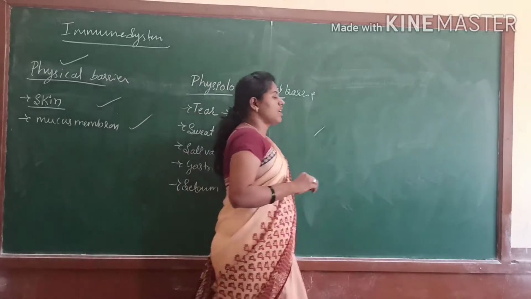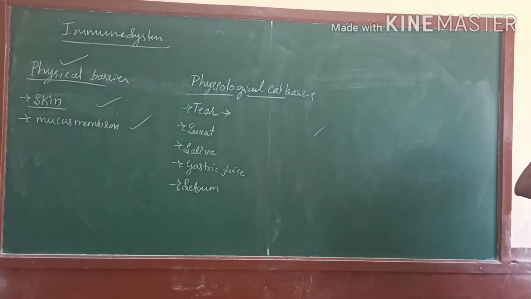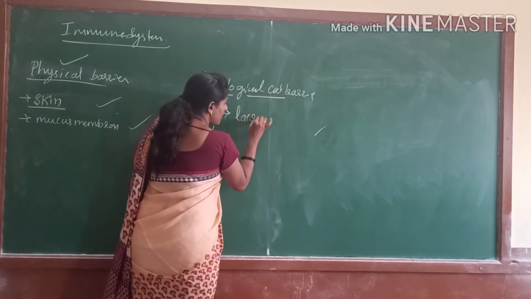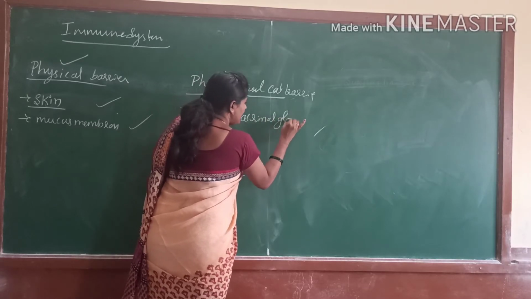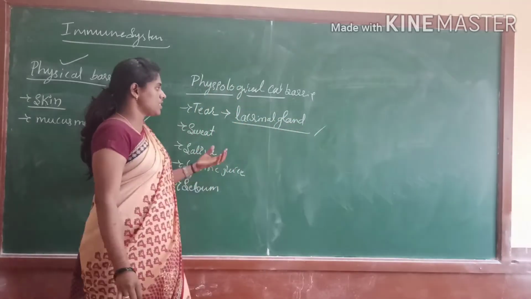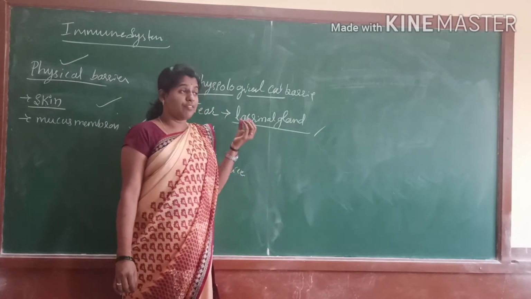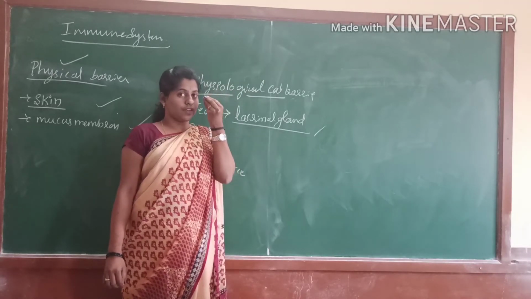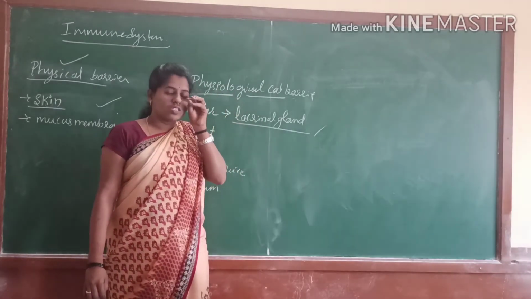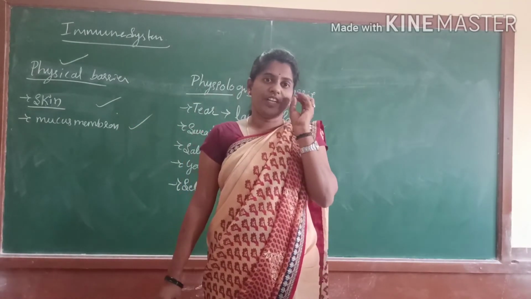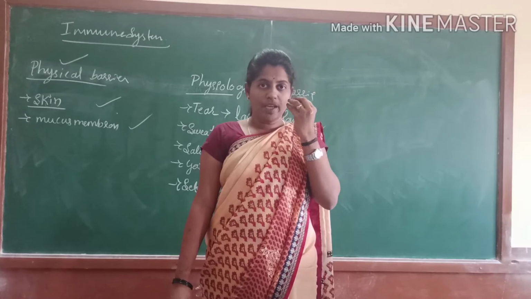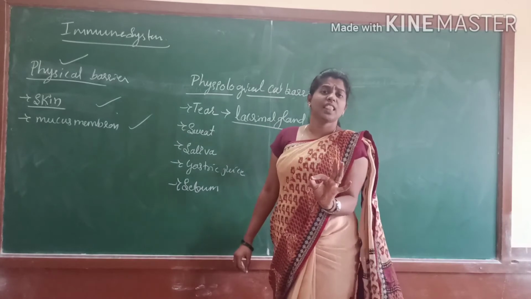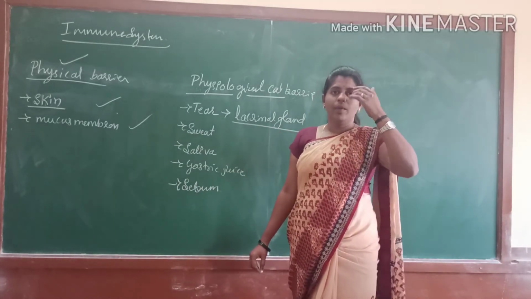The first one is tear, which is secreted by the lacrimal glands. These lacrimal glands have some acidic property, and when some microorganism or dust particle enters our eyes, the lacrimal gland secretes the tear, the watery content, and due to that it will flow outside. If microorganisms are present in the tear or eyes, they will be washed out.